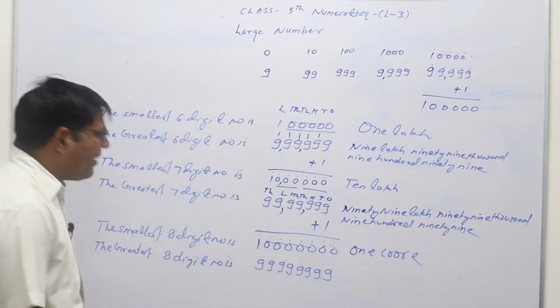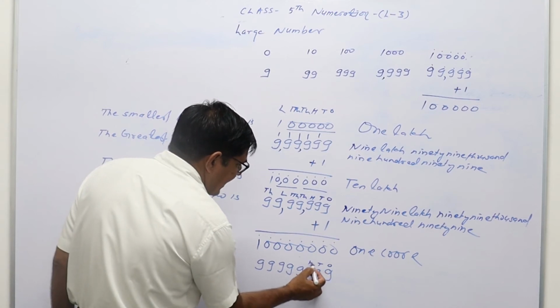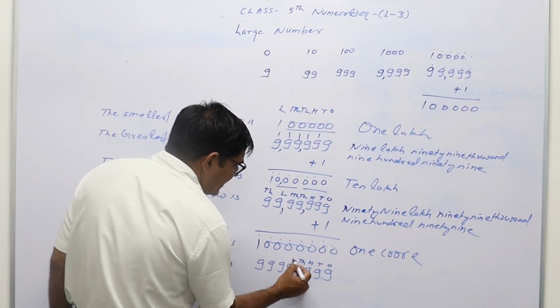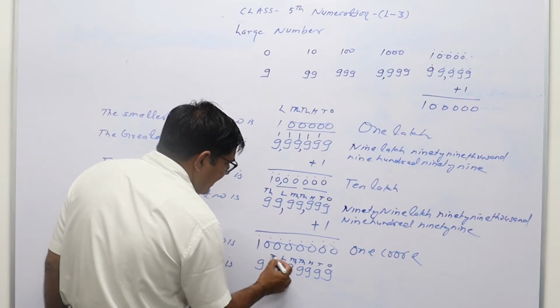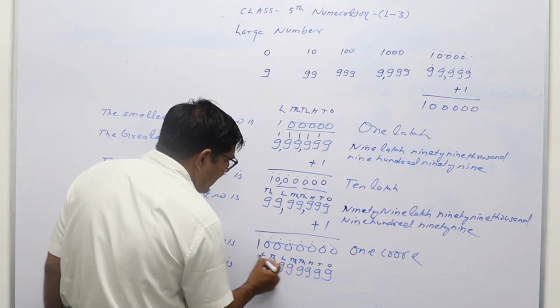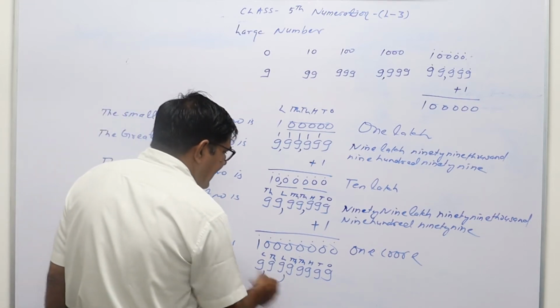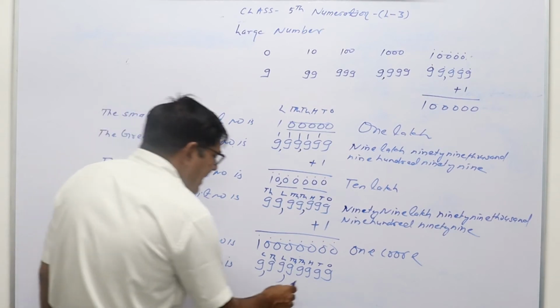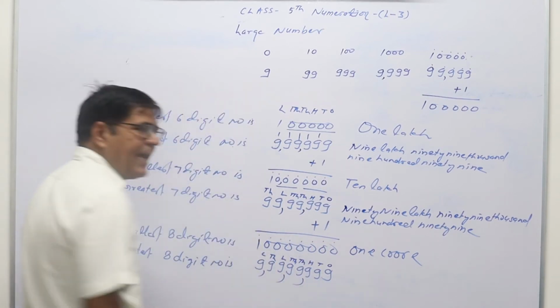So how will we read out this number again? Ones, tens, hundred, thousand, 10,000, lakh, 10 lakh and crore. So 9 crore 99 lakh 99,999.